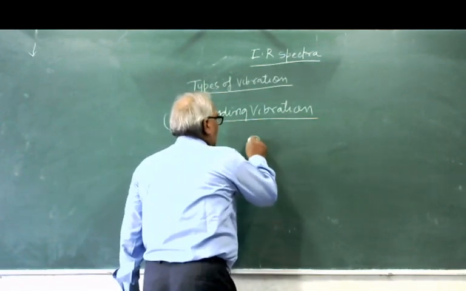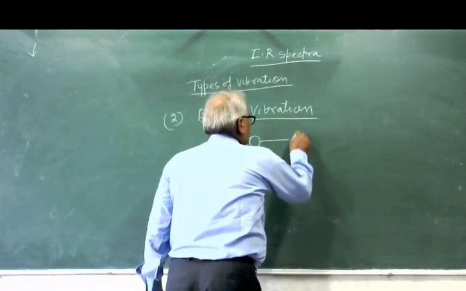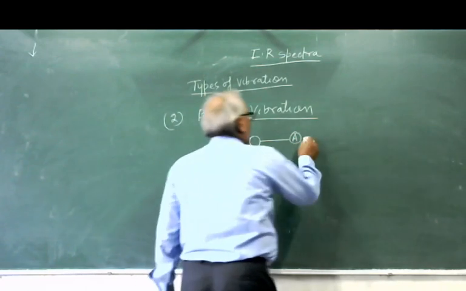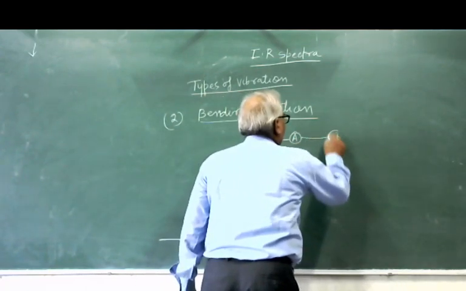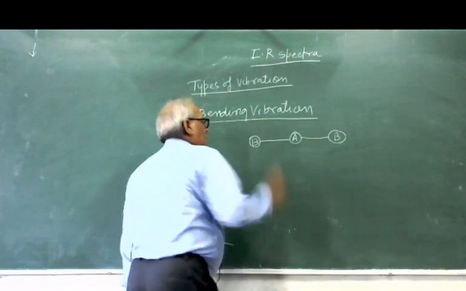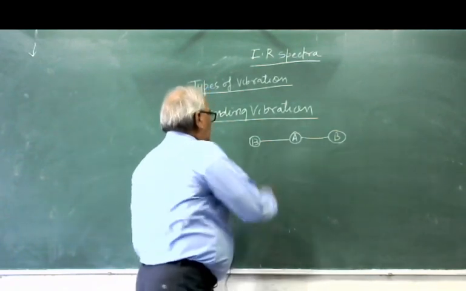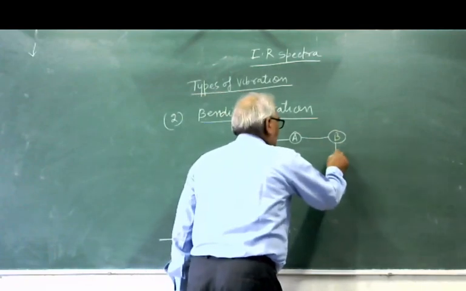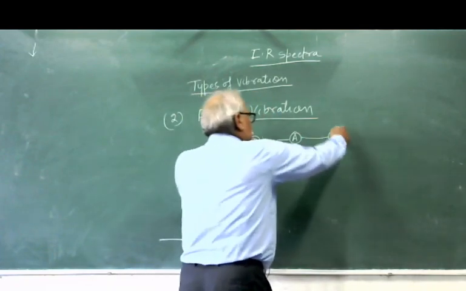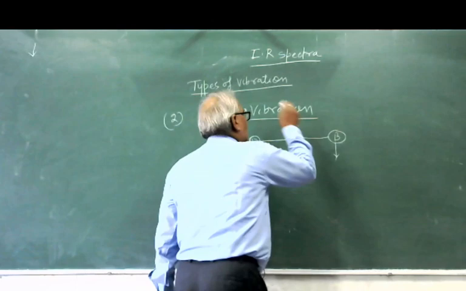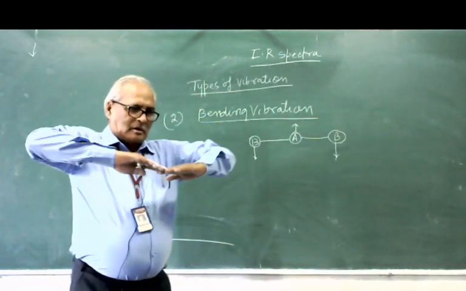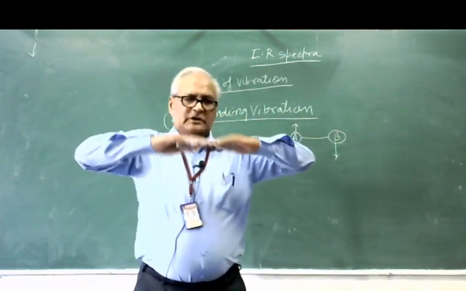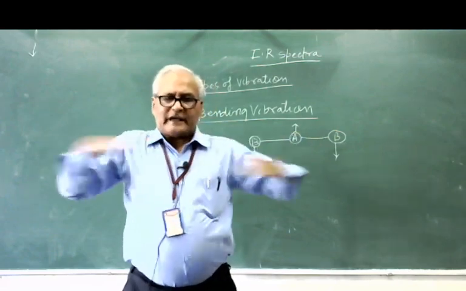Suppose this is the atom A, and this is the atom B, like this. If it bends like this, when it bends, it goes up like this. Just see, so bond axis is changed.